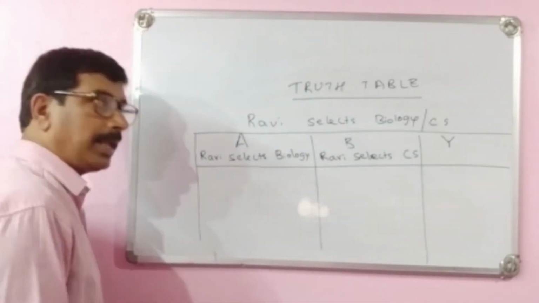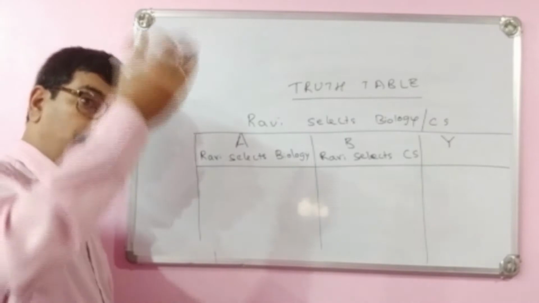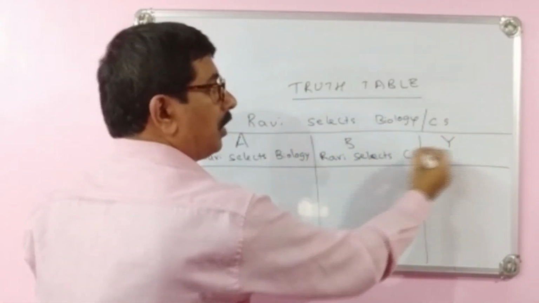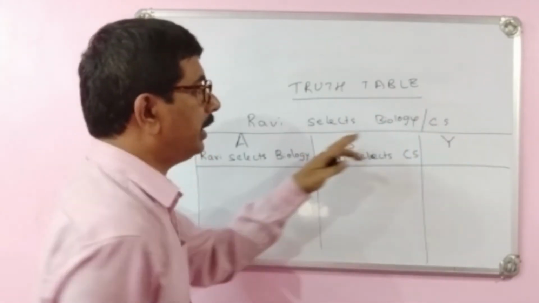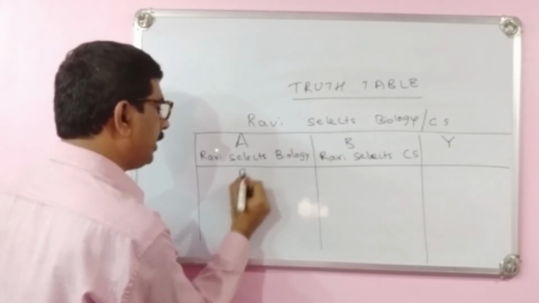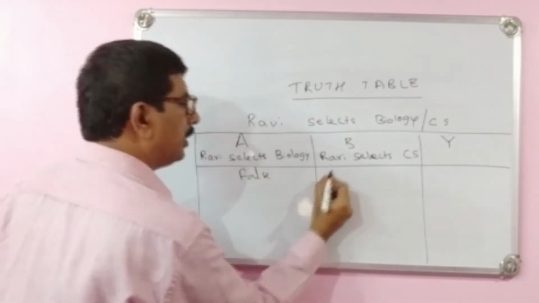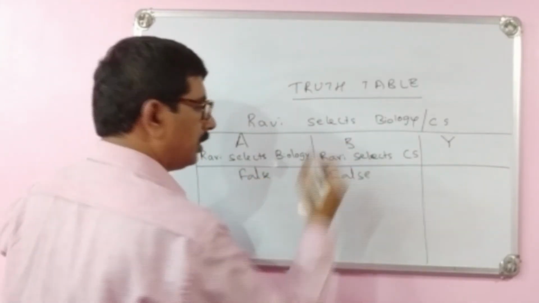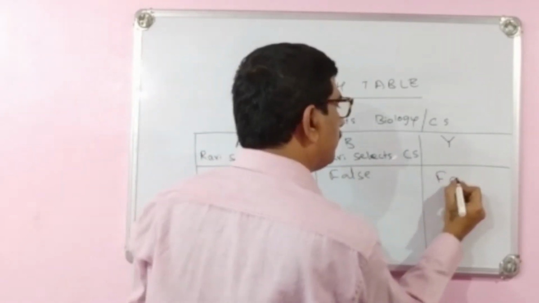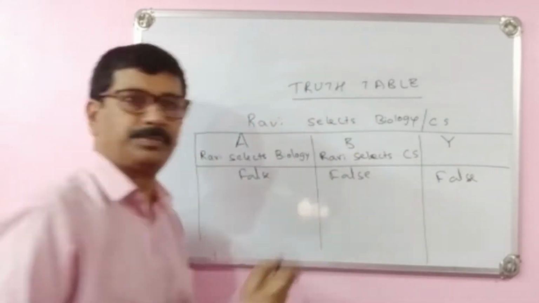So if he selects commerce or arts, then there is no preference of selecting biology or CS. Maybe he will not take the first option, or the second one. Then the result may be false.